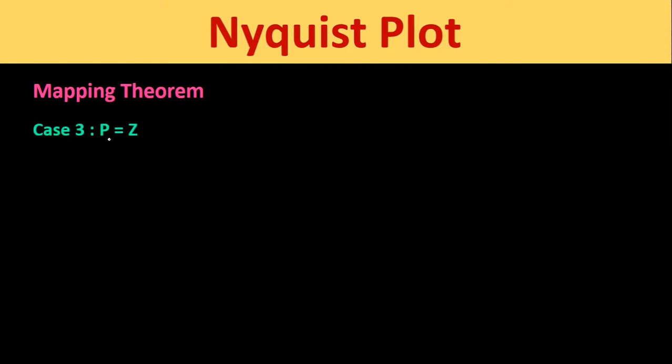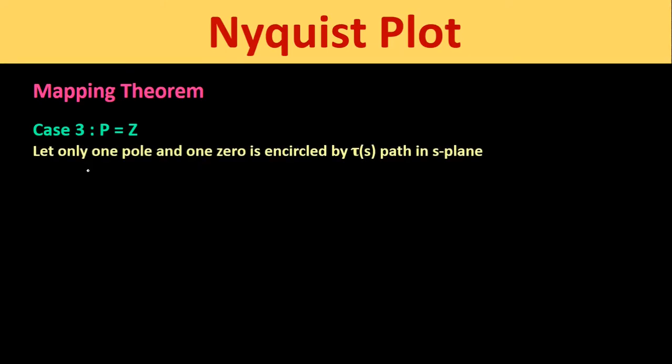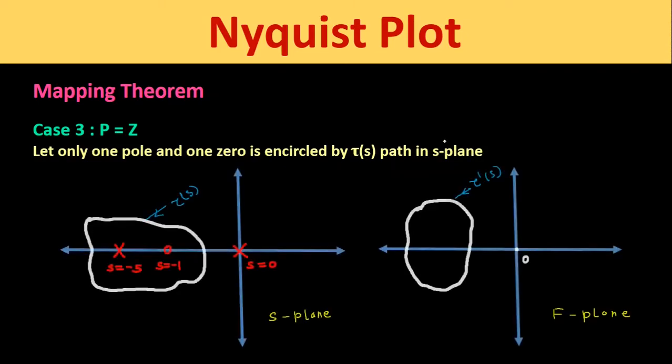In case number 3, P will be equal to Z. That means let only one pole and one zero be encircled by the τ(s) path in the S plane. So the diagram which represents this statement is like this. In the S plane you can see that one pole at S equals minus 1 and one zero at S equals minus 5 are encircled by this τ(s) path, and S equals 0 is not encircled by this τ(s) path. That means the number of poles encircled by this path is equal to 1, and the number of zeros encircled by this path is also equal to 1.